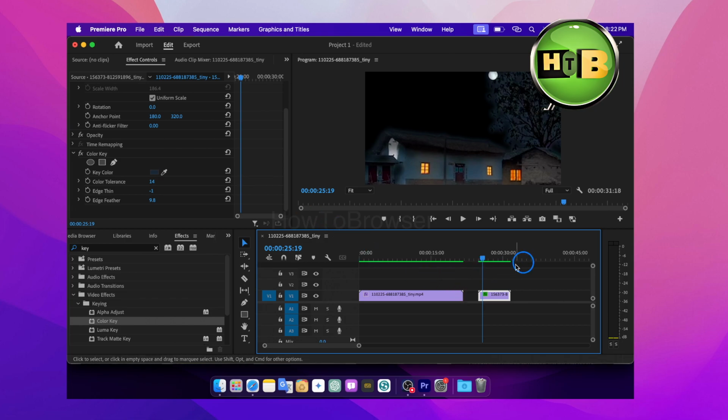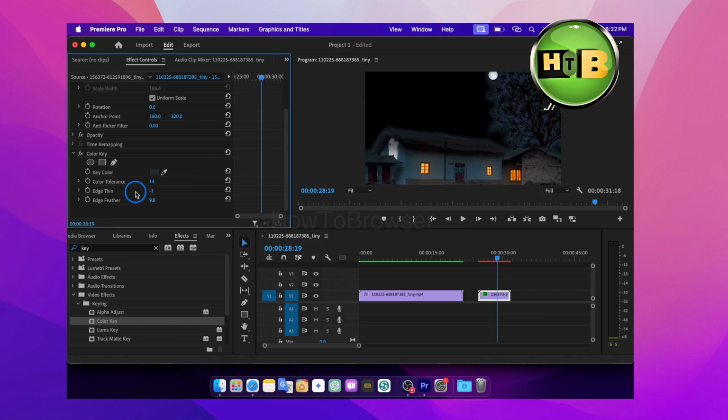And here I added a different video to show you. I just selected this color, and then I increase tolerance, edge thin, and edge feather. You can also add some edge feathers. Instead of sharp, we have some feather.